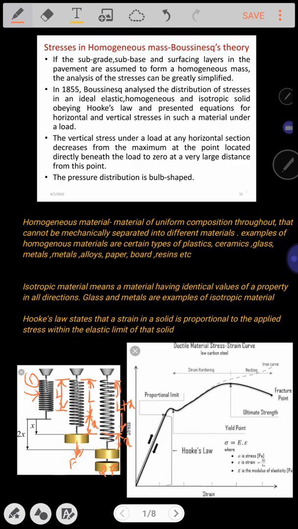This indicates that with the applied force F there will be an extension of the spring. So with the applied force F, the extension is directly proportional. With the increase in the force F, the extension of the spring is also going to increase.